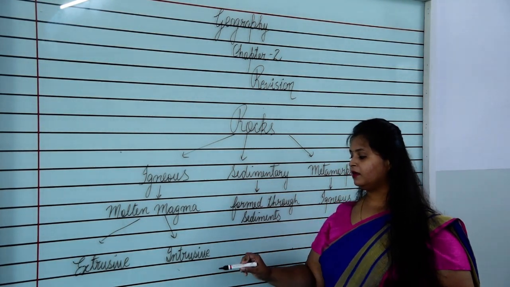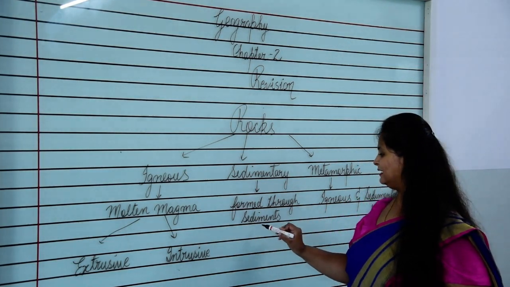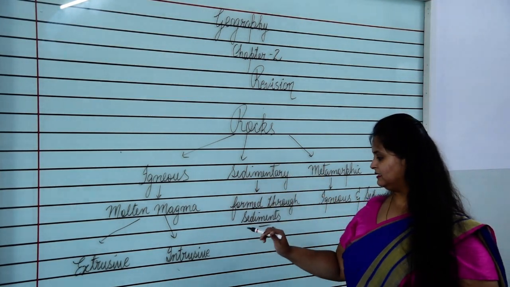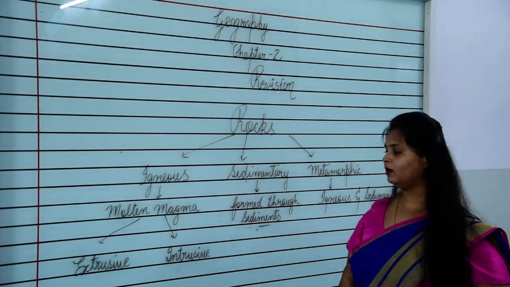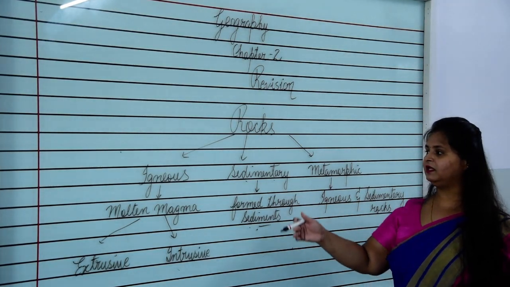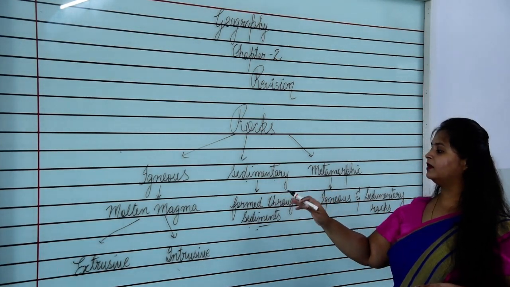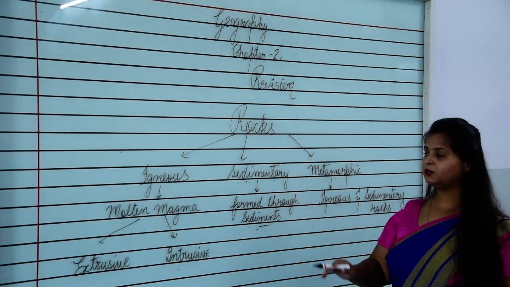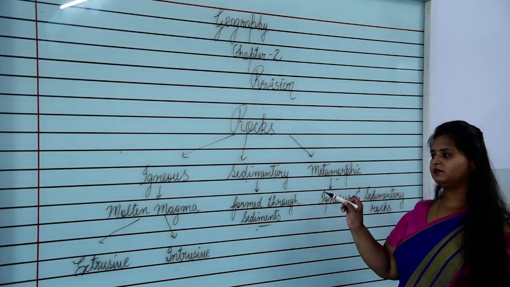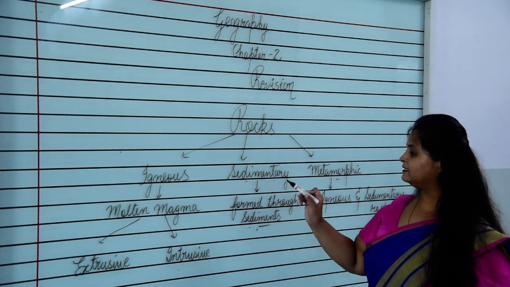igneous rock. Now these rocks are again divided into small particles, then sediments are formed, and when heat and pressure are exerted upon these sediments, they form sedimentary rocks. Now when the sedimentary rocks have been formed, more heat and pressure from the further igneous rocks, and heat from the earth's environment, when all those are exerted upon the sedimentary rocks, it is converted into metamorphic rocks. So you can see all these three rocks are formed from each other only, and this is the rock cycle.